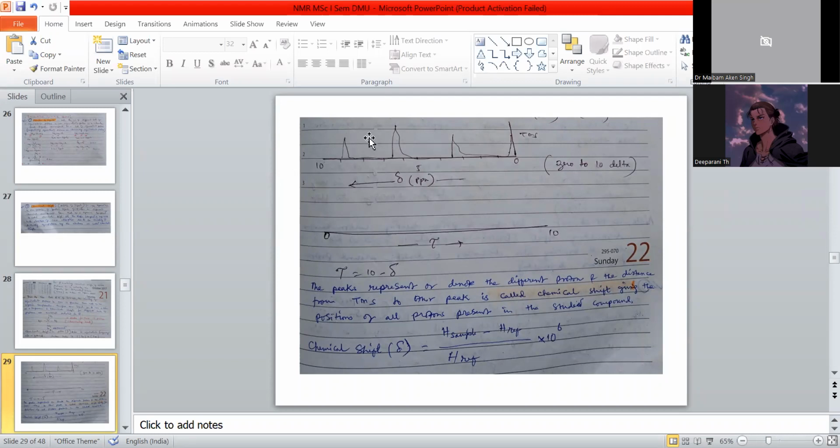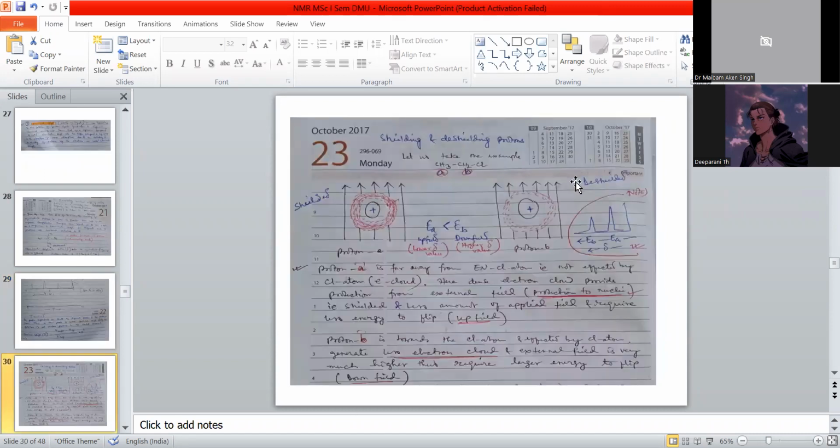These different protons are reflected in the peaks in the NMR spectrum relative to the TMS, and the chemical shift can be calculated. The sample proton relative to a reference proton, multiplied by 10 to the power 6. This is the standard relation.